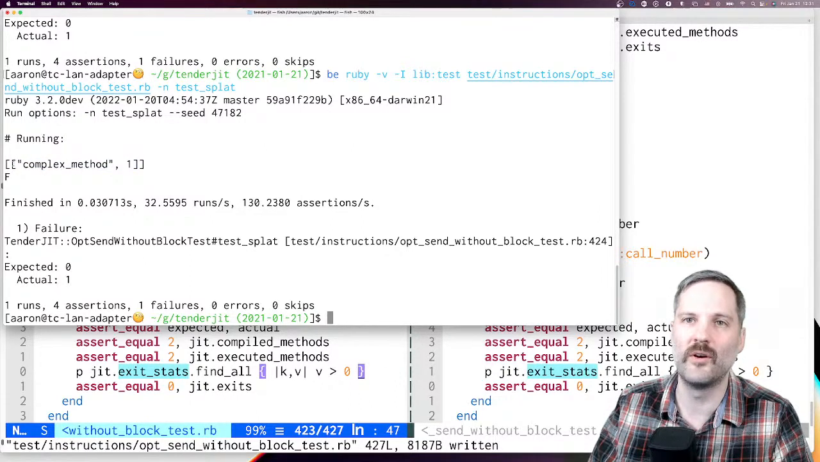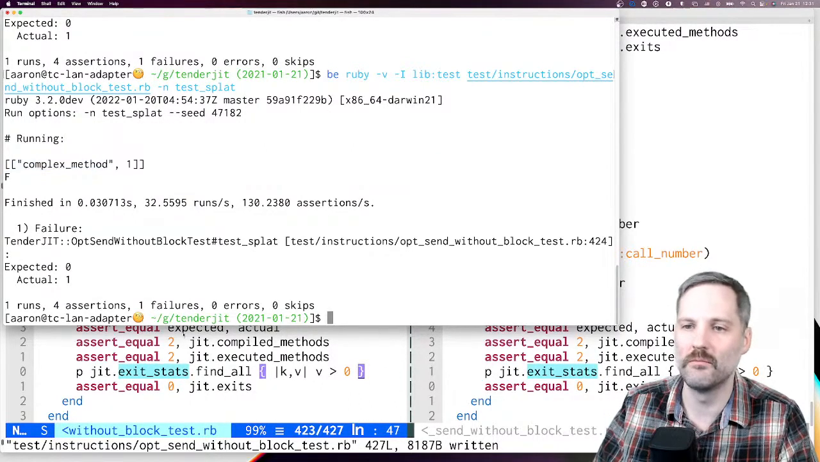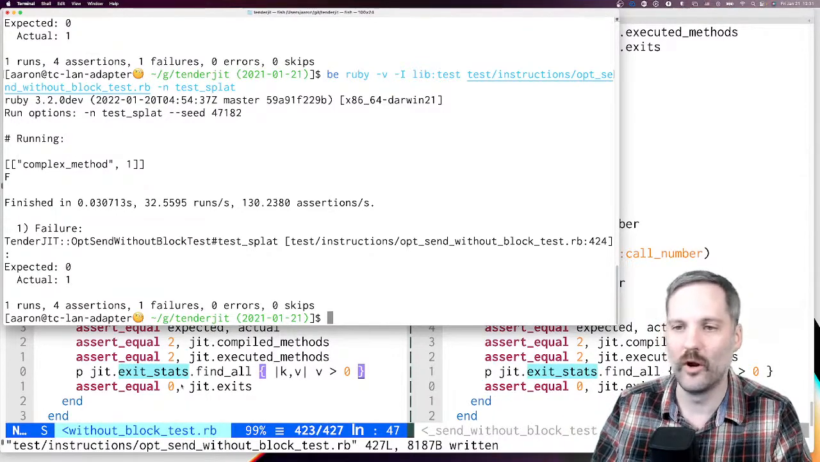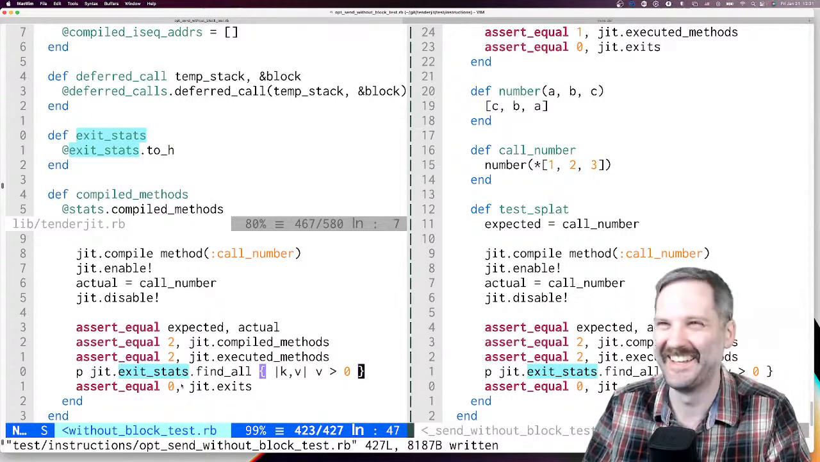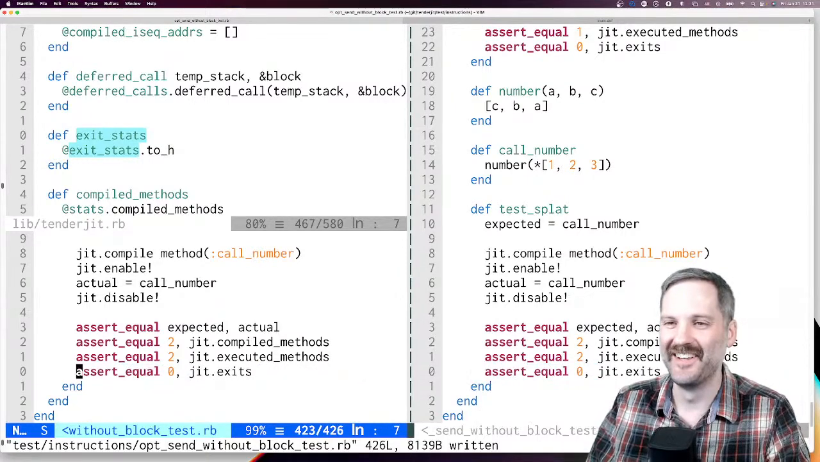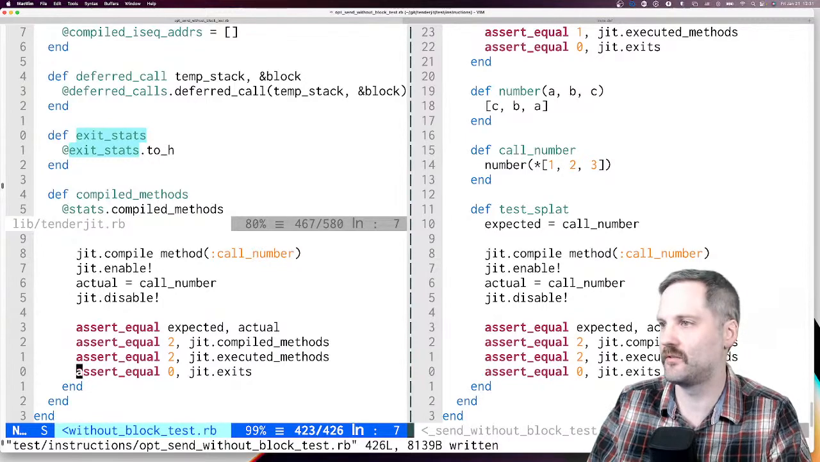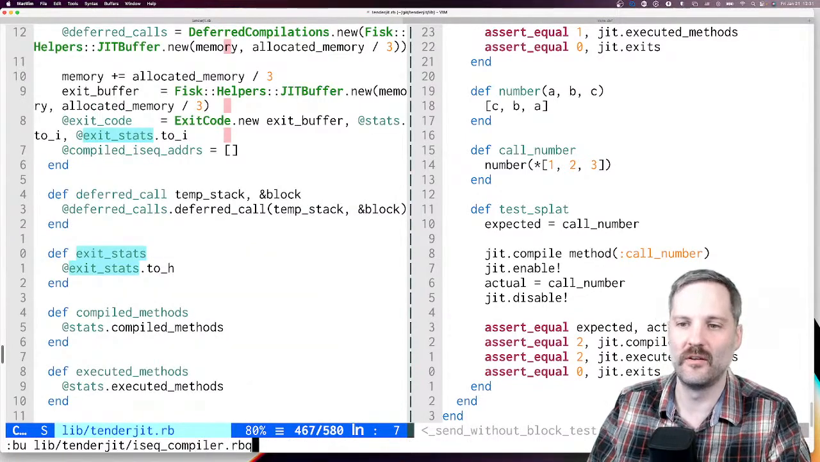We're exiting because the method is too complicated. That's just a name I gave it. There's no specific reason, it's just complicated, too hard. This method is too hard. All right, so let's fix it.